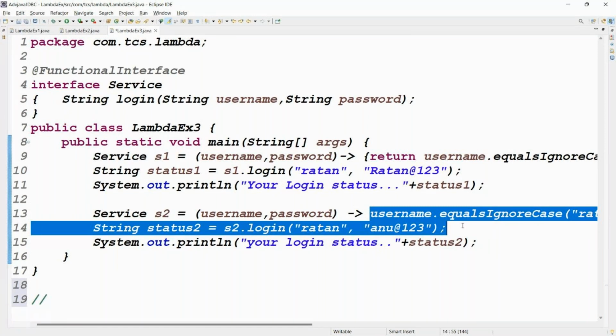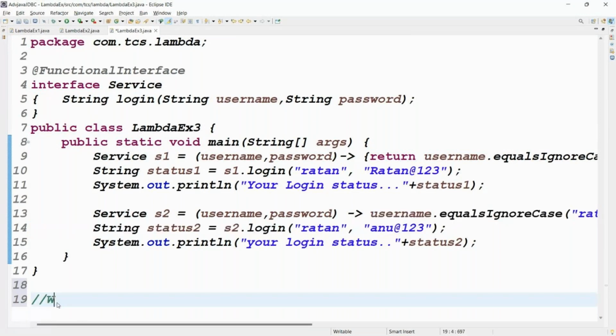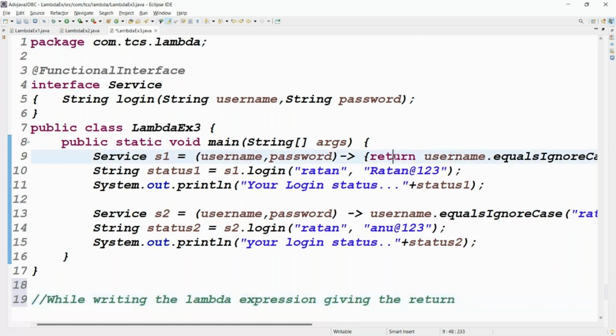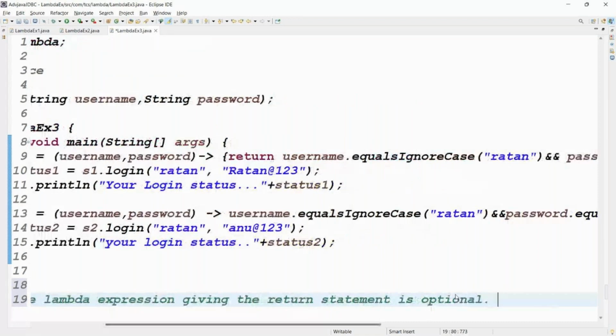Giving the return statement is mandatory or optional? Optional, right? Exactly.